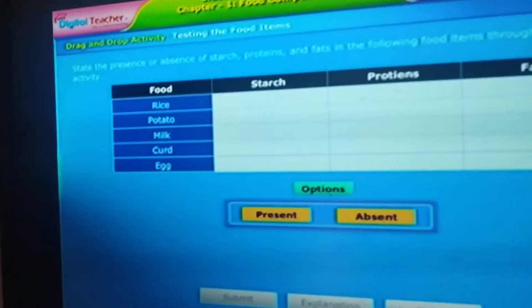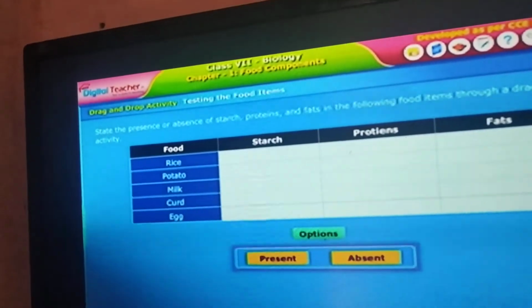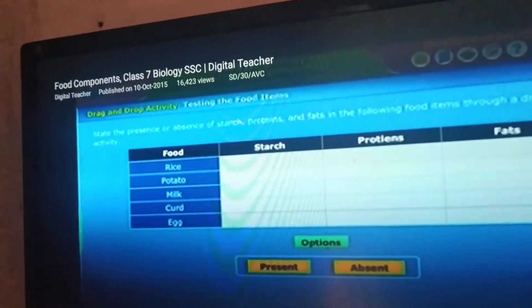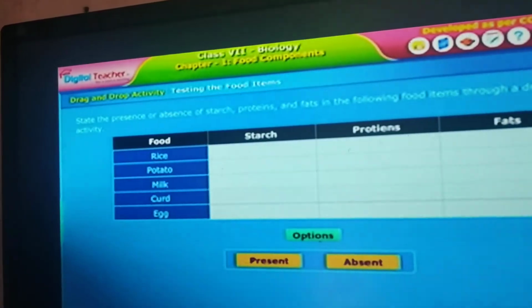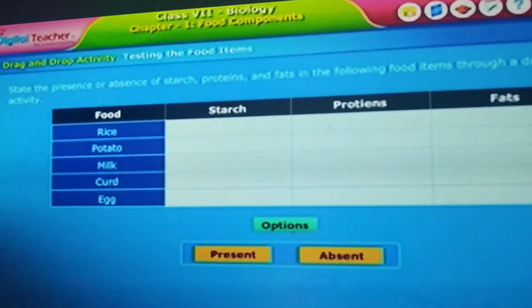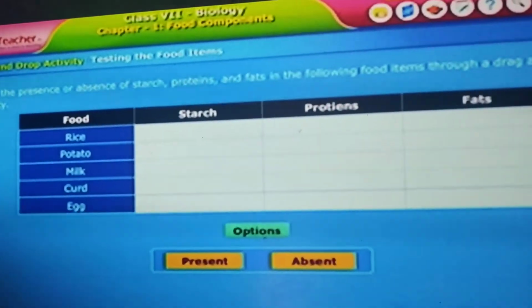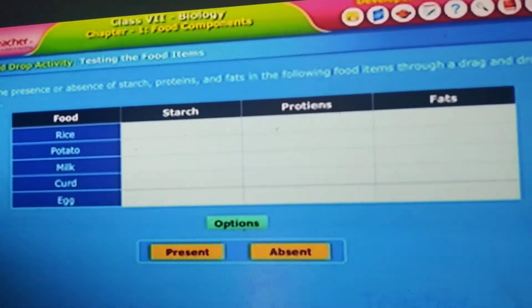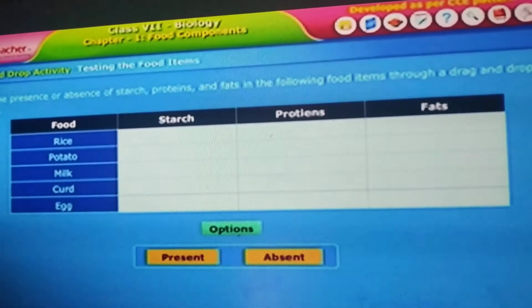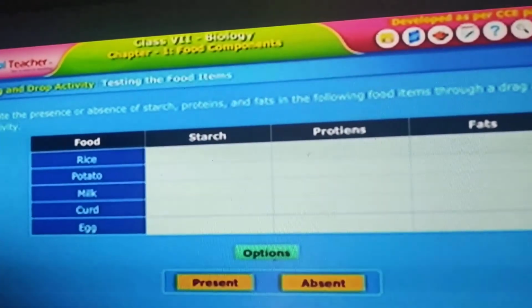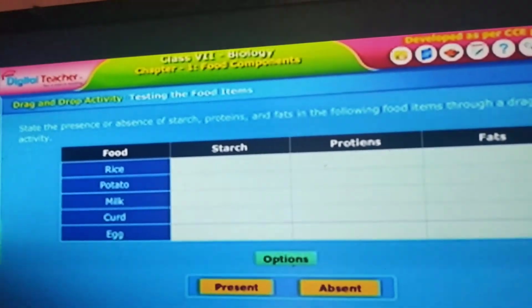From this we can test the presence of starch, proteins and fats, and you can register them in the notebook. Some particular things are given as a table in your textbooks also. I hope everybody purchases textbooks and notebooks.